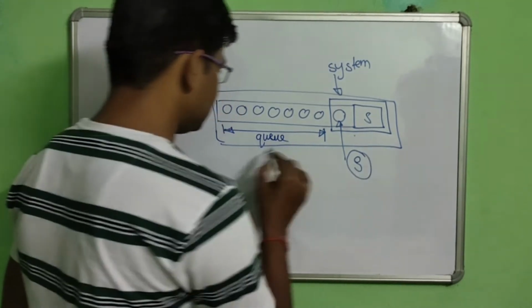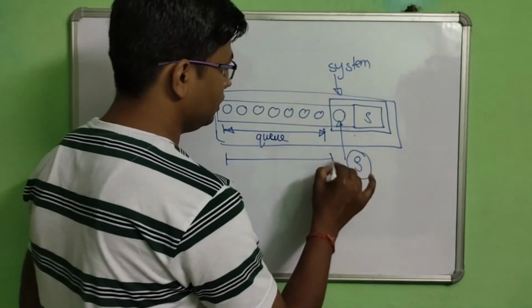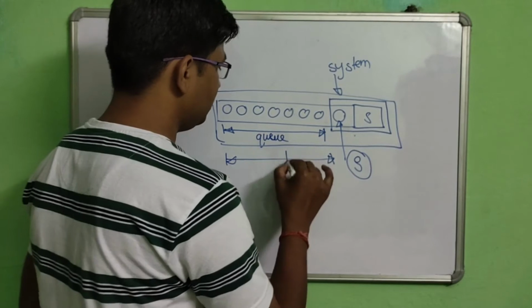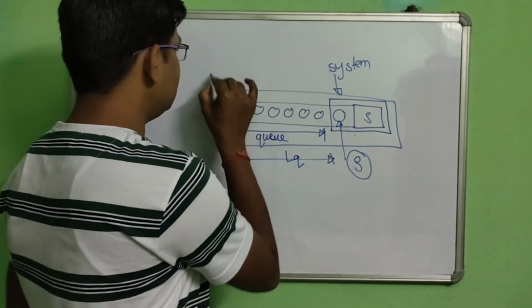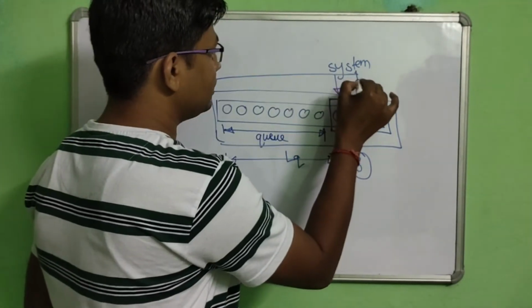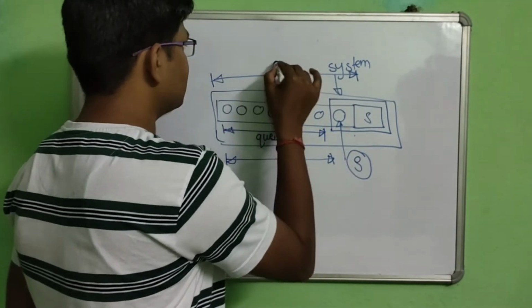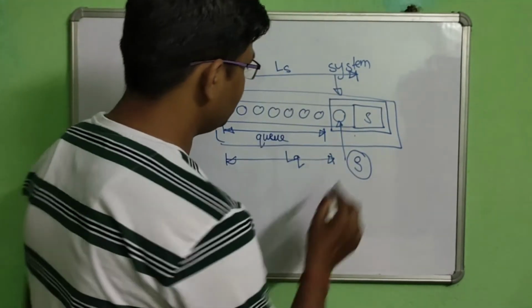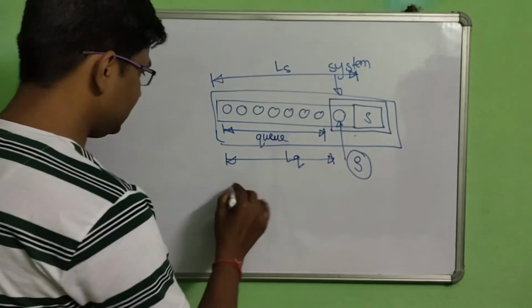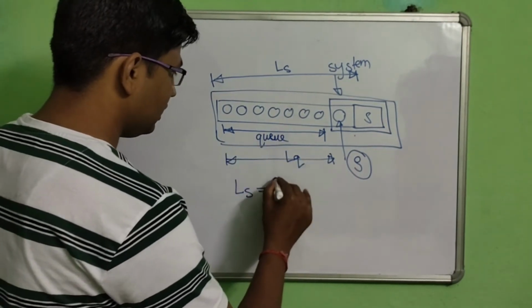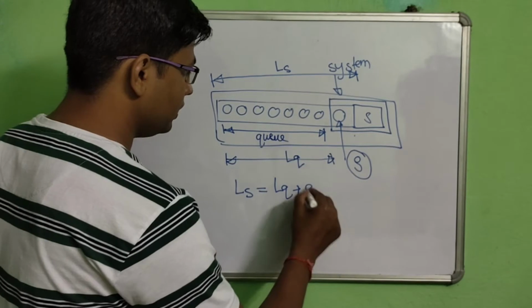This is called LQ, length of queue, and this is the length that is actually in the system, this is called LS. So you can say that LS is LQ plus rho.